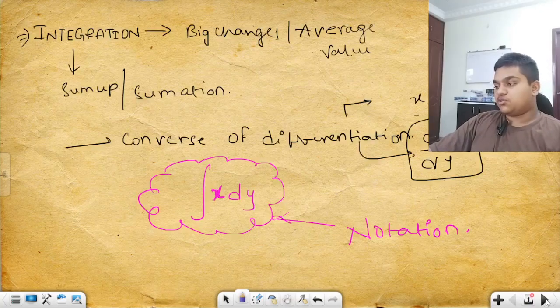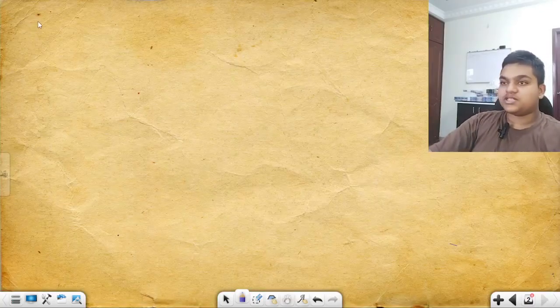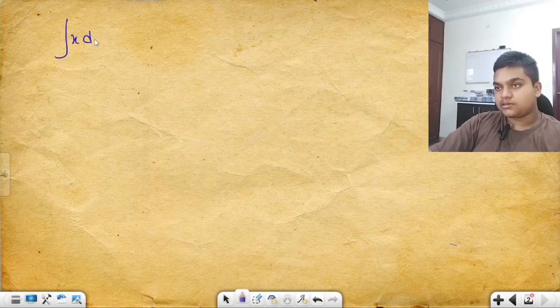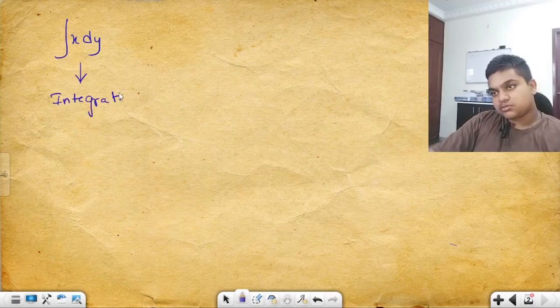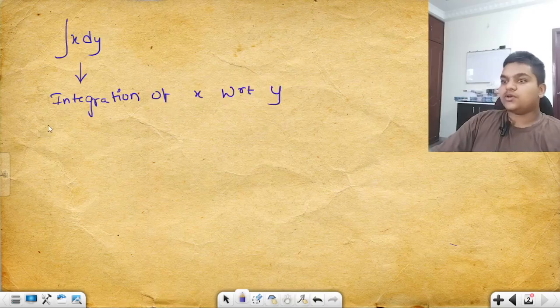Now let me tell you the meaning of this. We have represented it like this, right? This means integration of x with respect to y.